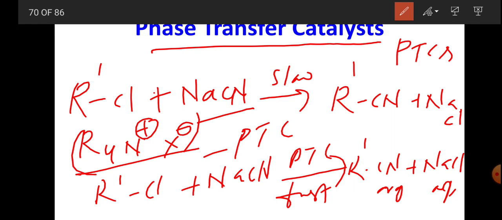The PTC can also carry the Cl- formed in the reaction into the aqueous layer.